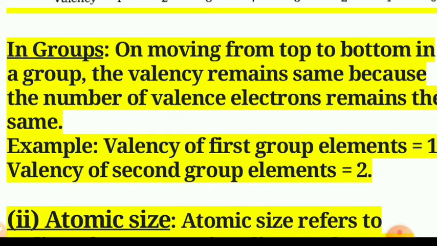They are called monovalent. The valency of second group elements will be 2. For the third group, it will be 3. And for the fourth, it will be 4. In this way, the valency of every vertical line is fixed and similar.